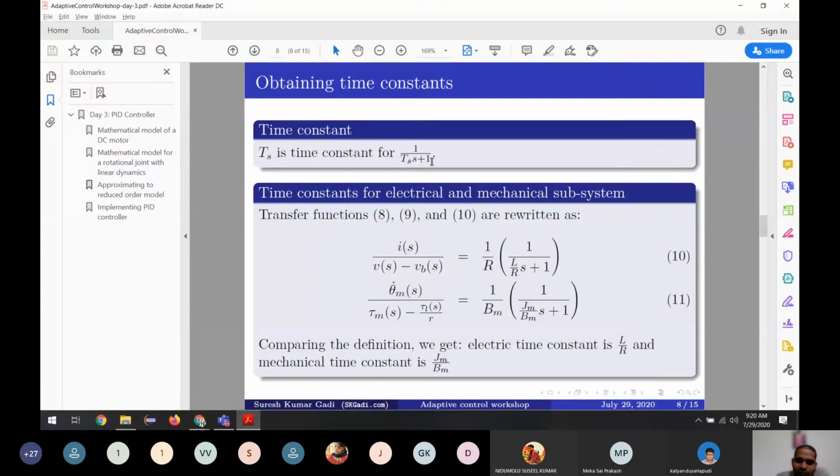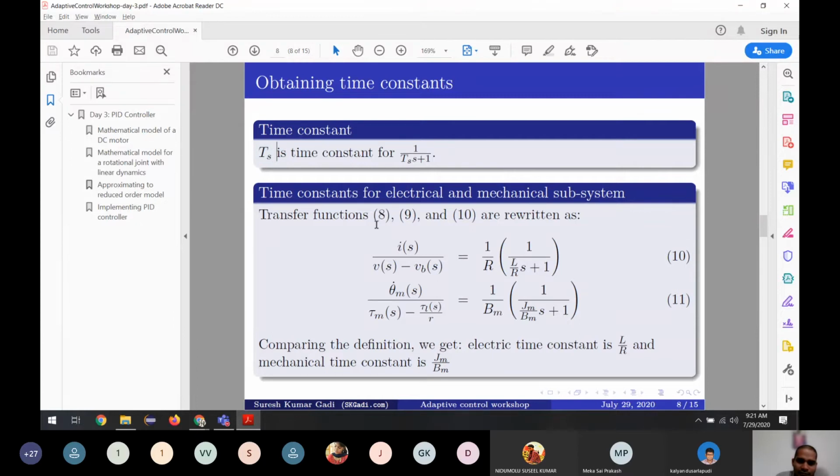If we write it in this form, the coefficient of S we call the time constant. The time constant is the value we use to understand that the system is reaching 63% of its final value, because it exponentially tries to meet the final value. We don't know the exact final position because it meets at infinity, but 63% of it is reached in this one time constant. Okay, so why is it important?